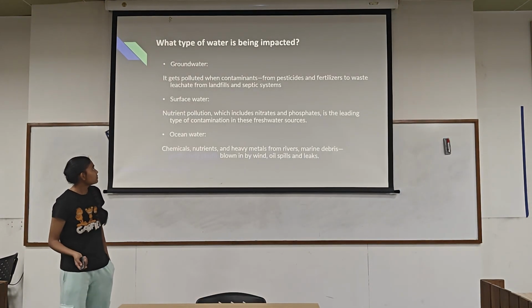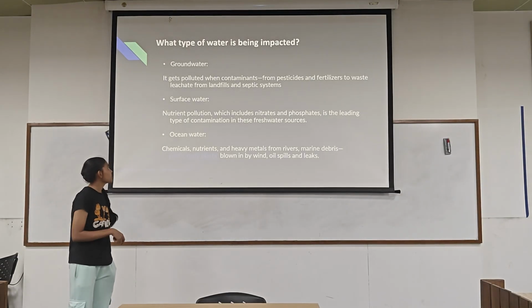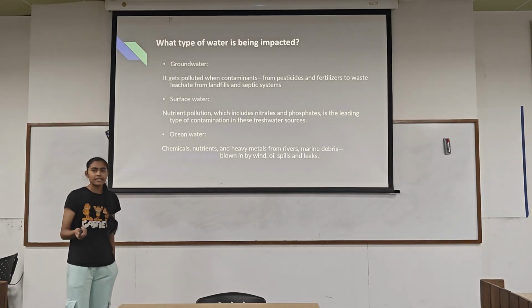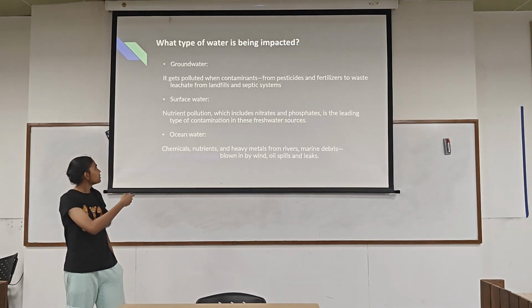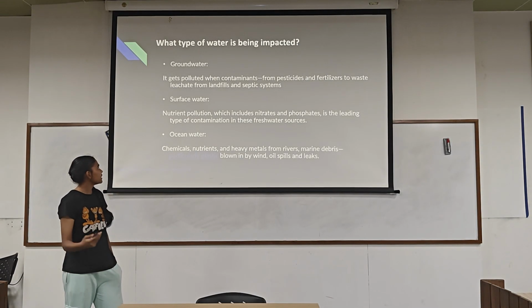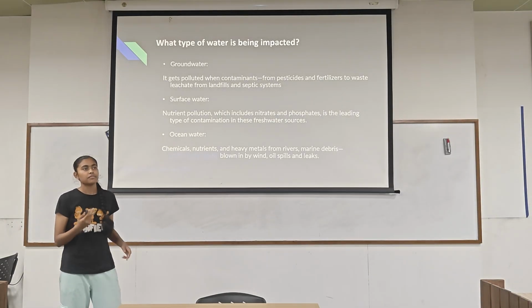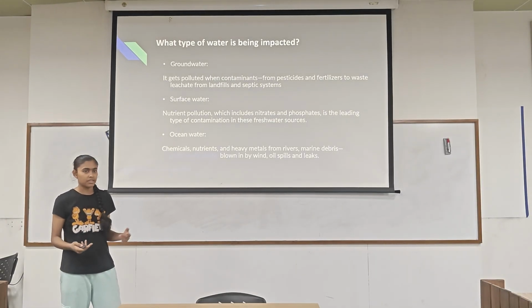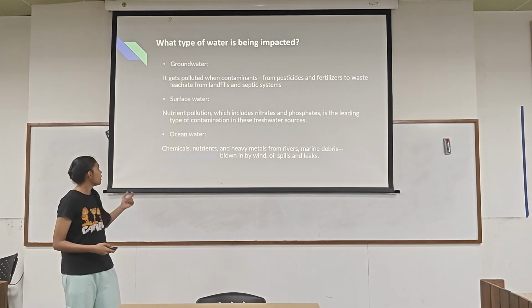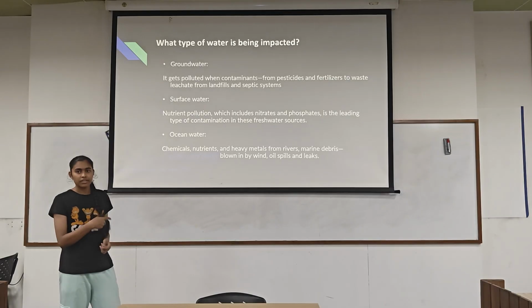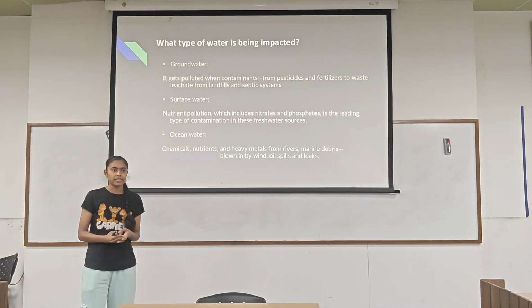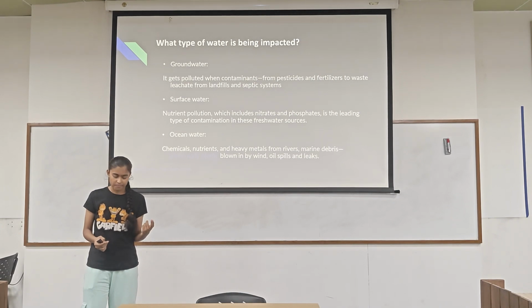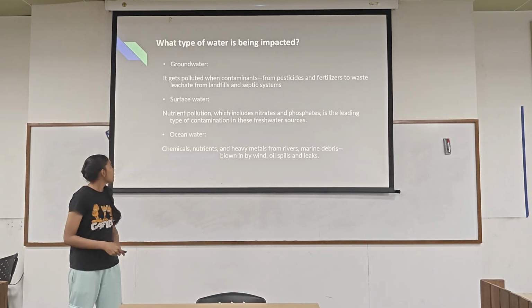So what kind of water is being affected in this? Firstly, we have groundwater. As I told you about agriculture, it happens when pesticides and fertilizers from fields, and sometimes from landfills as well, slip into the ground and cause groundwater pollution. Then we have surface water. As I told you, rivers are being affected by sewage and industrial waste.